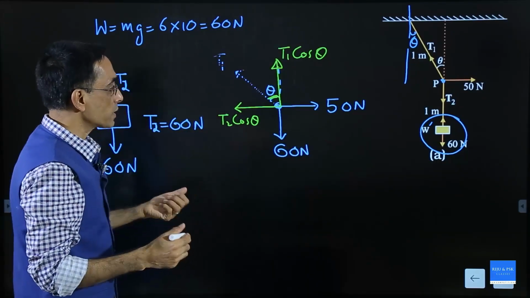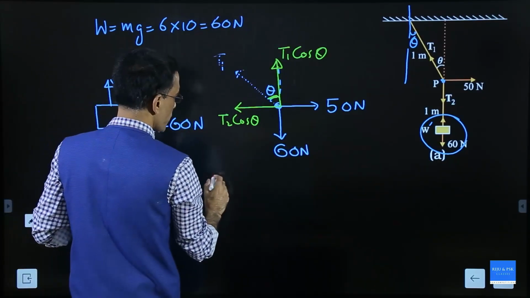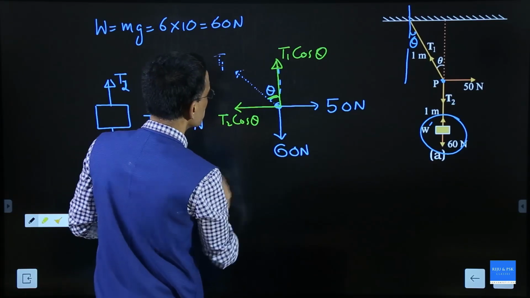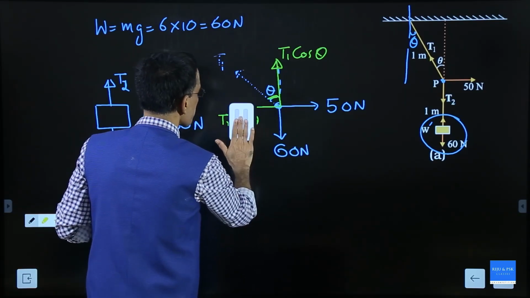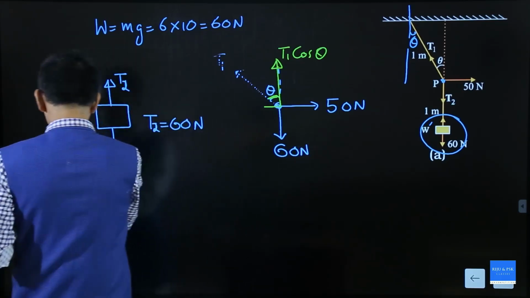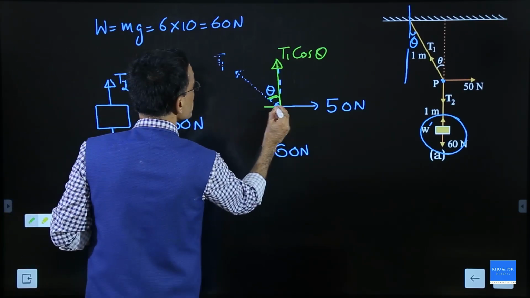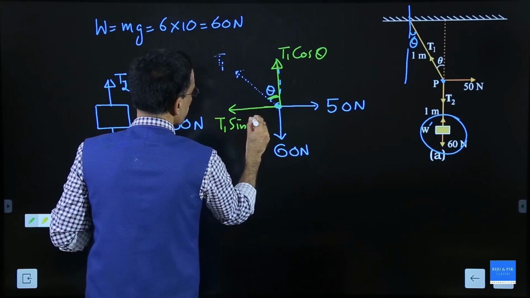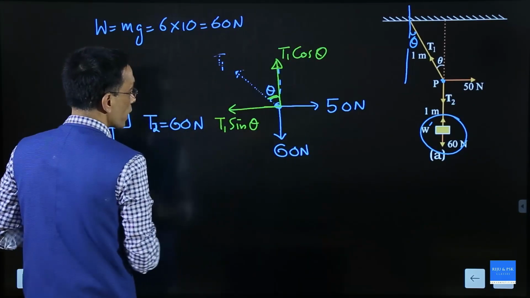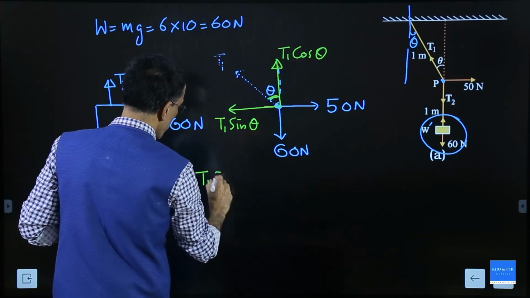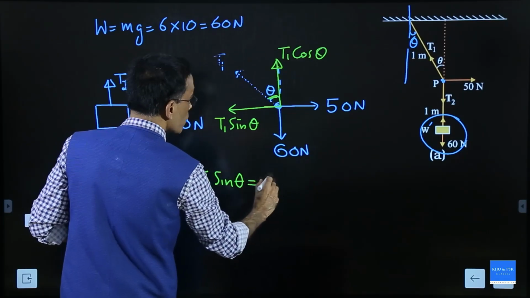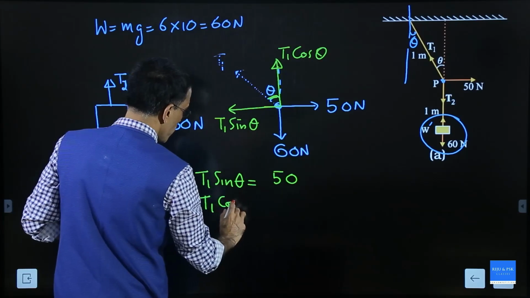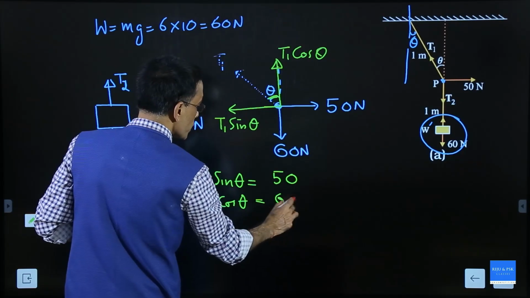So if it is in equilibrium, we can say the leftward, I made a mistake, this must be sin theta, this must be T1 sin theta, and that is T1 cos theta. So leftward T1 sin theta should be equal to rightward 50, and the upward T1 cos theta should be equal to 60.